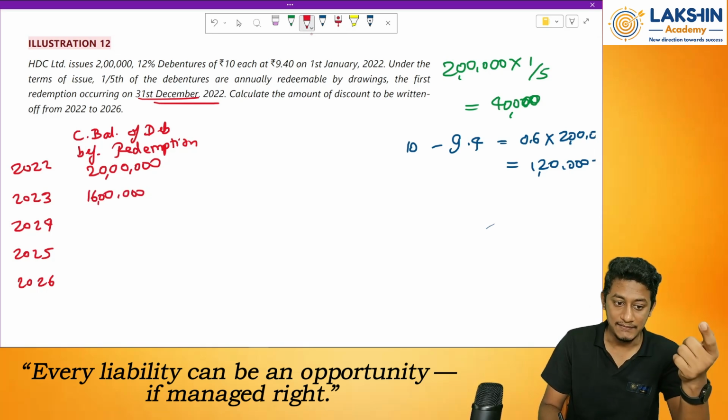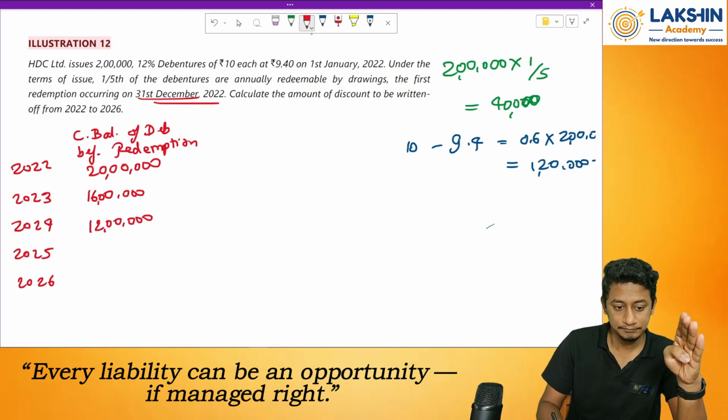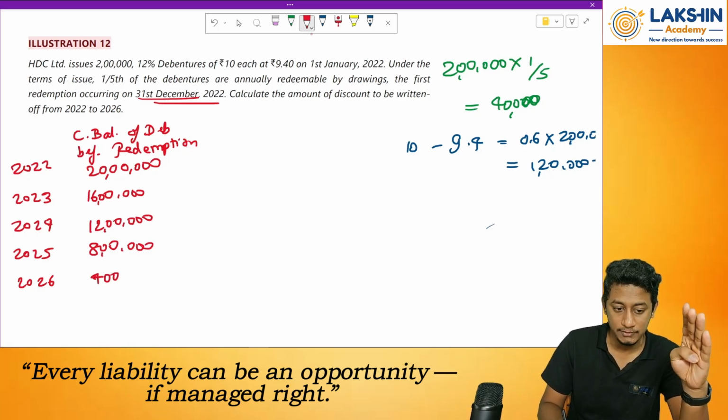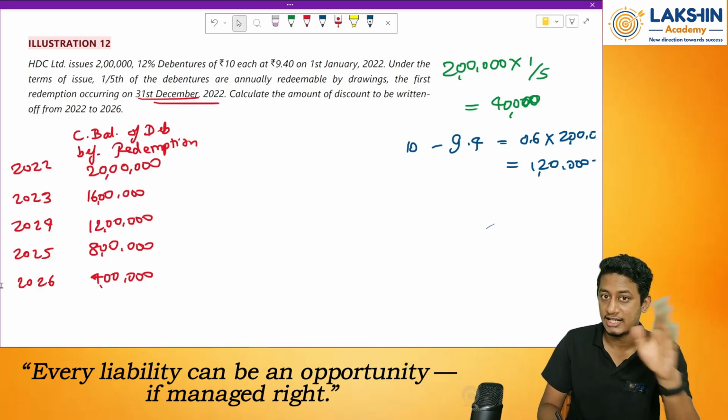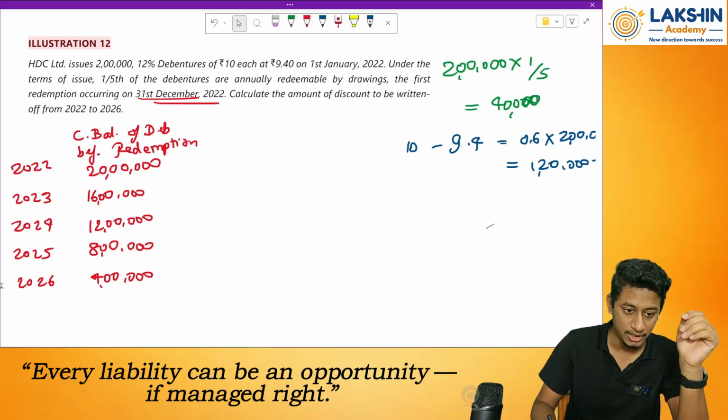Then again, after 16 lakh, another 40,000 debentures are redeemed in 2023. How much will that be? The next year's balance before redemption will be rupees 12 lakh. Then 8 lakh. And lastly, before redemption in 2026, the balance will be 4 lakh, and after 31st December 2026, the balance will be 0. Done. Now, wait a minute.